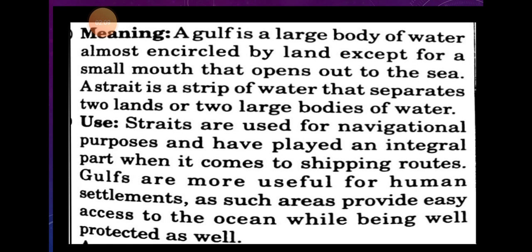Now the strait. What is a strait? A strait can be defined as a naturally formed narrow strip of water between two continents, two countries, or islands, or two larger water bodies. It is usually used for navigational purposes.